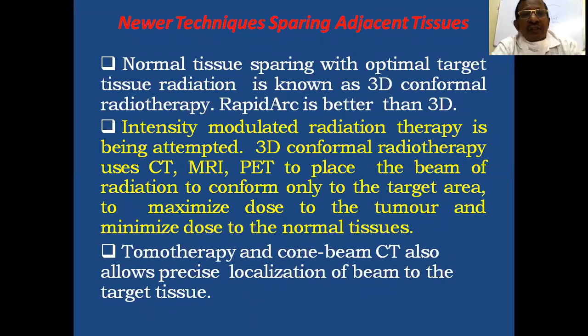The target or tumor should be optimally irradiated, and at the same time the normal tissues should be spared. This is the main aim for which the newer techniques have been developed.